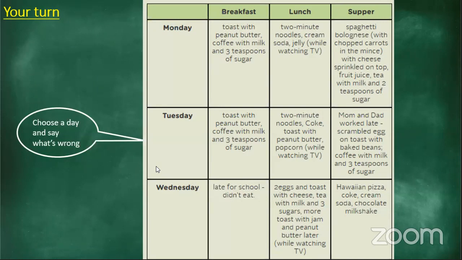All right. Tando, yes. Ma'am, they were having a very unhealthy dinner on Tuesday. Why? Because they had eggs and toast, ma'am, and they weren't supposed to. They were supposed to have that in the morning breakfast. Who said eggs and toast is only for breakfast? What if I want to have eggs and toast for supper, Tando? Ah, then I don't know.